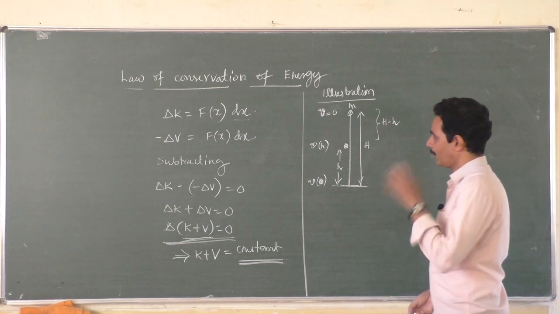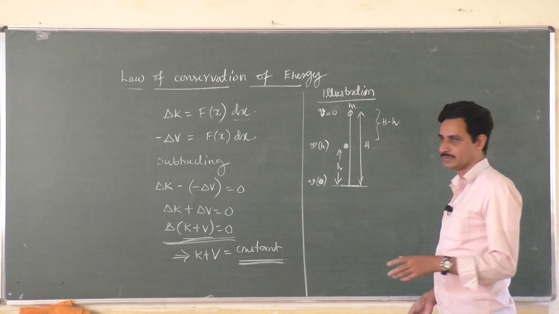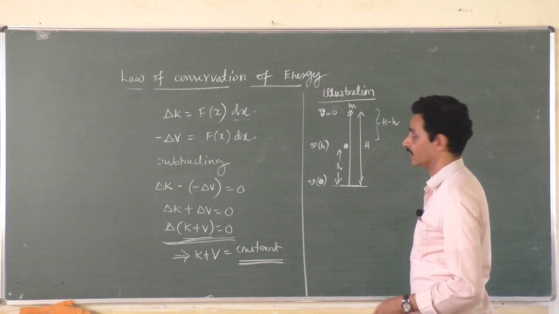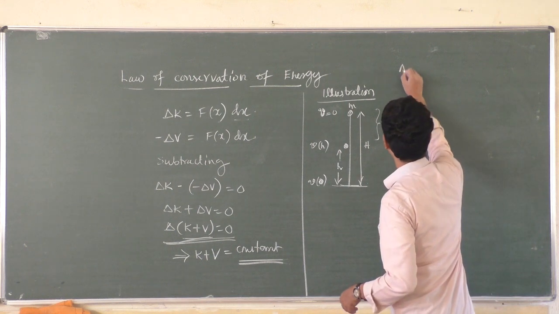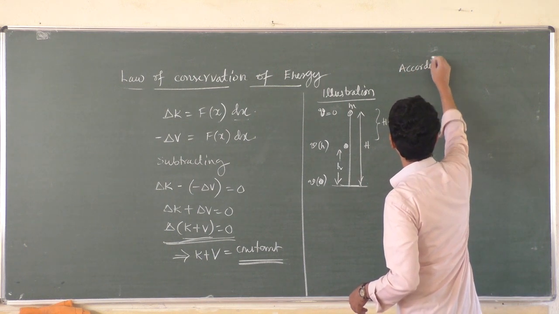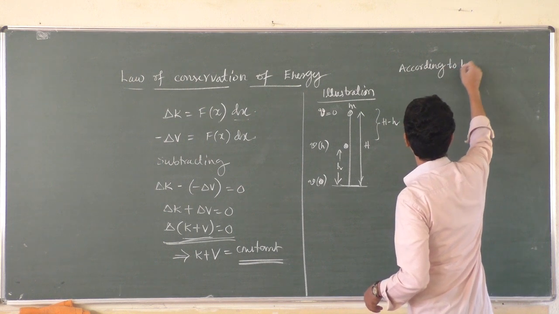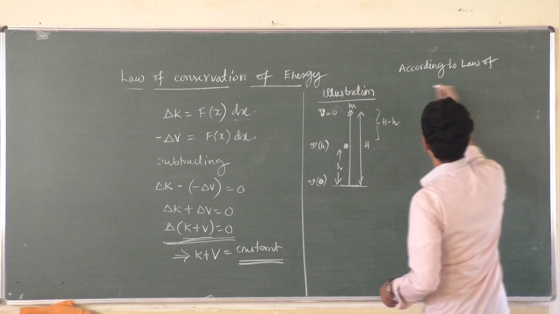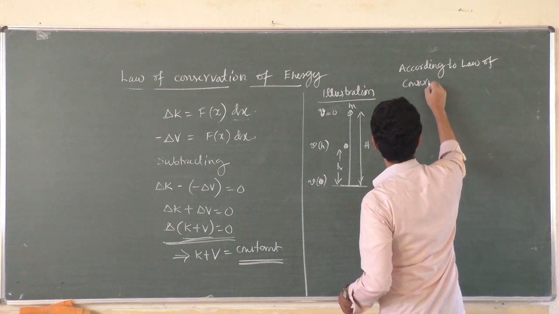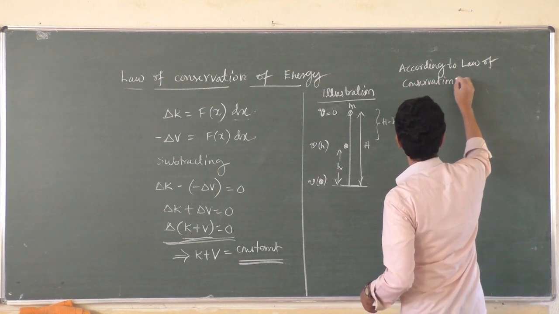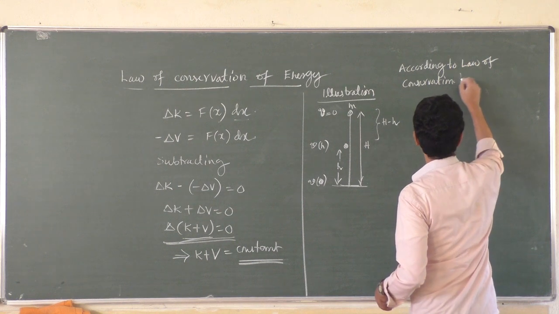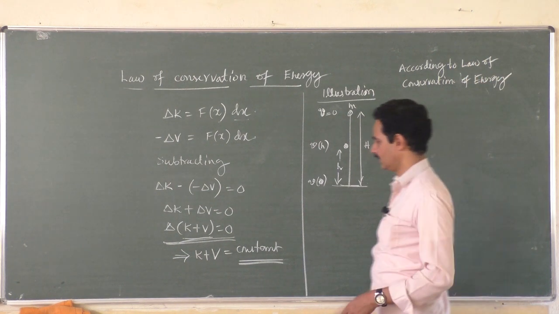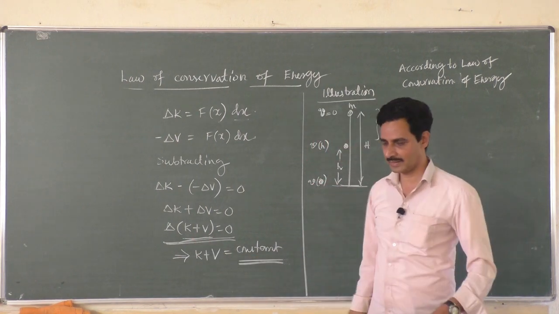If you want to arrive at the equations of motion, first you apply the law of conservation of energy. So according to the law of conservation of energy, the total energy at all the points, the total mechanical energy, must remain the same. You know that there should not be any change in the total mechanical energy.